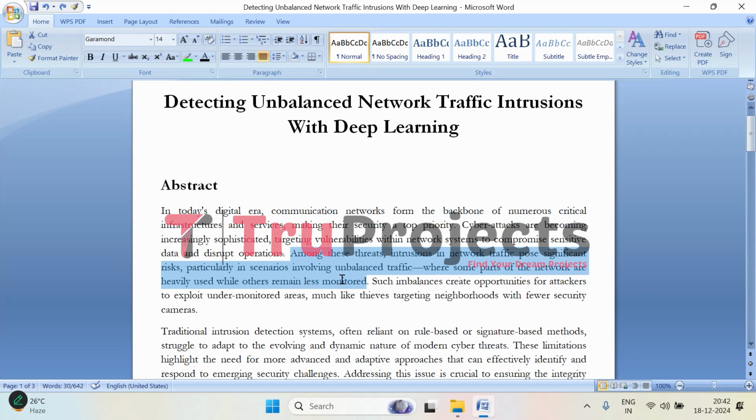That is, some parts of the network are super busy, while the others are barely used. This creates an opportunity for attackers to sneak into the quieter, less monitored parts. It is much like how thieves would target neighborhoods with fewer security cameras. This kind of imbalance can be a huge security risk because it gives hackers a chance to exploit those areas that aren't being watched as closely.